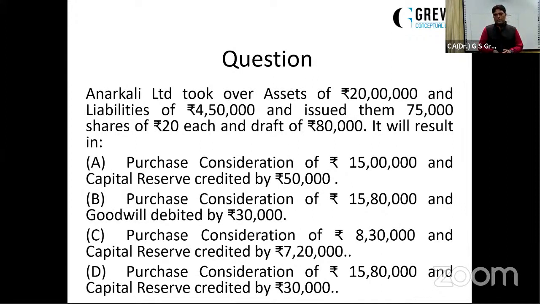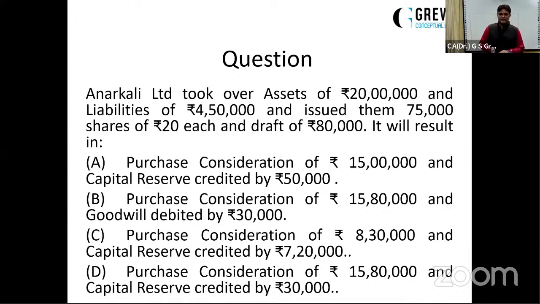So what are the different options over there and what will it result in? Read out the options very carefully. Are the answers coming, ma'am? Not yet, sir. Okay. B. Hmm. B. D. Okay. B and purchase consideration is 15,80,000. D. A also. Okay.